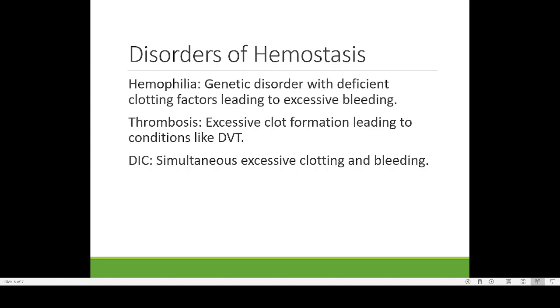It's a serious disorder of abnormal blood clotting inside the blood vessel. It's a situation very similar to DVT. Both DIC and DVT are somewhat similar. In DIC, the coagulation is taking place inside the blood vessel. So these are some of the major disorders of blood clotting or hemostasis.